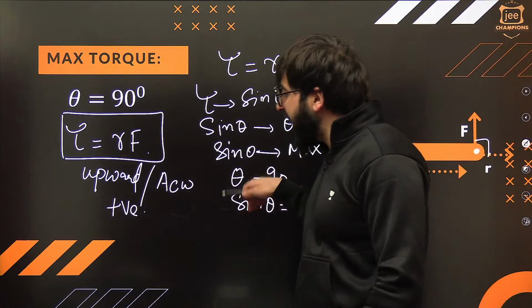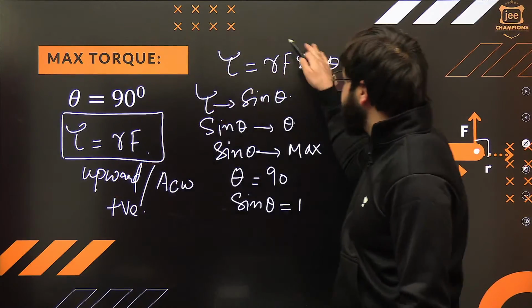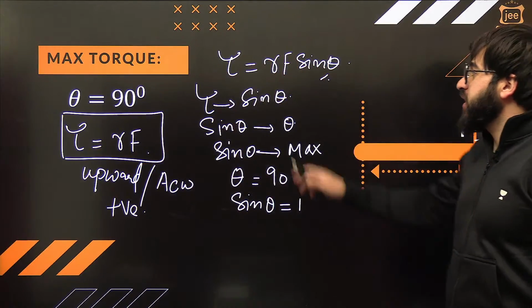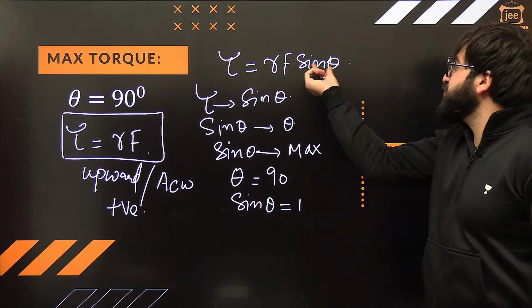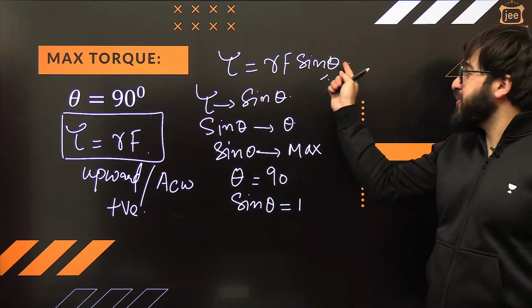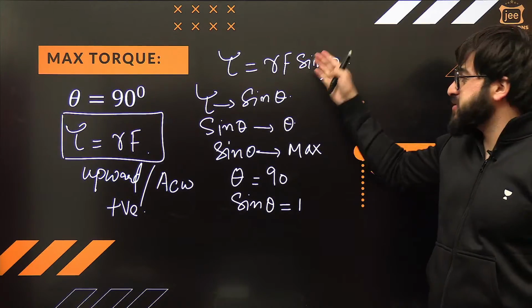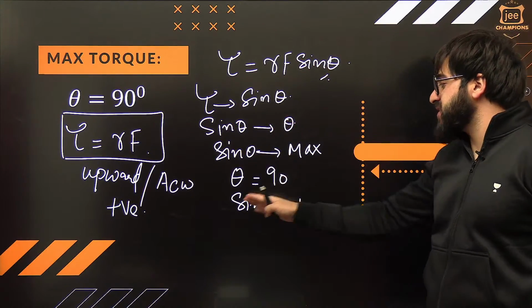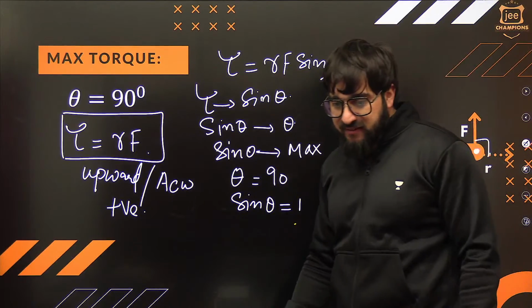So basically, we have this over here. Understand? So this is the maximum torque. If you want torque to be maximum, you are supposed to make this sine theta maximum. And the value of sine theta is maximum when theta is 90 degrees. Sine theta will be exactly 1 in that case.